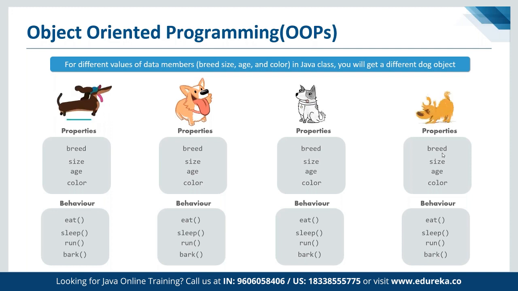Now, in terms of the OOPS concept here, for different values of data members, breed, size, age, and color, in a Java class we will get a different dog object. They all have properties breed, size, age, and color, but different behavior for eating, sleeping, running, and barking. The same properties are applicable for each of the class objects, and they can have different behaviors as per the concept defined here. They may have the same properties, but their values are going to be absolutely different.